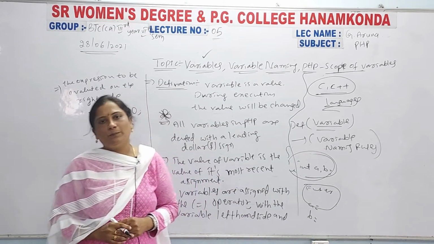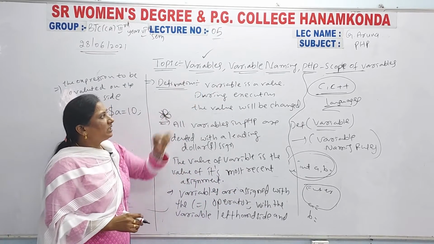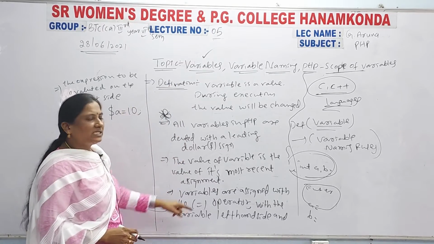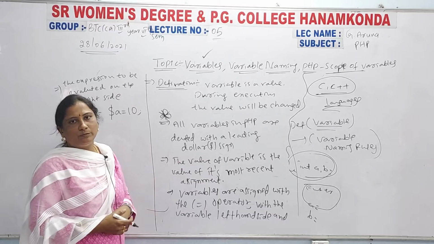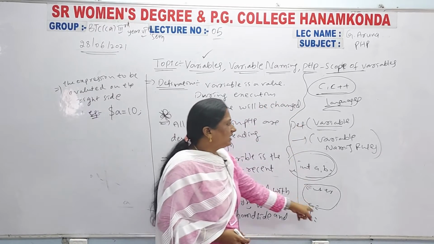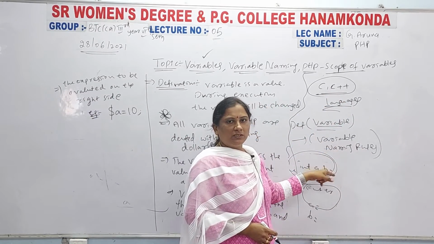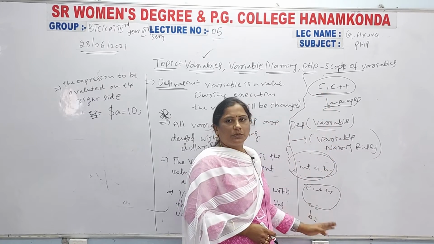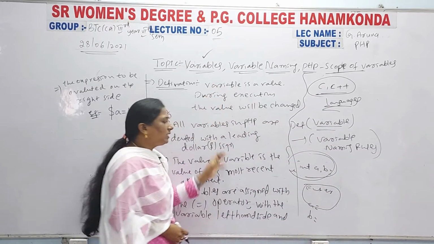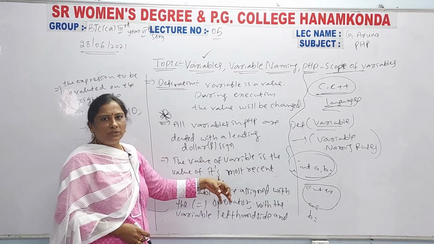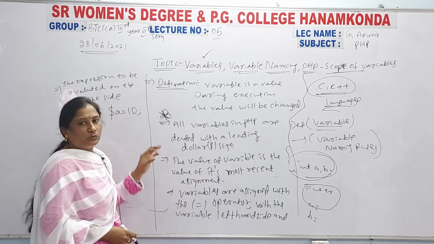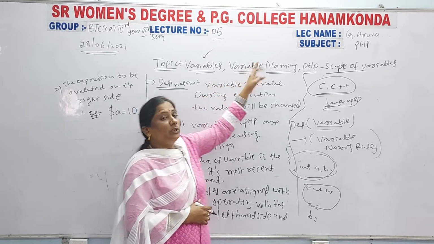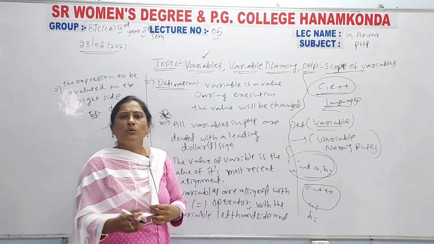So the variable will be completed. The next one is variable naming. Clear? This is the definition, and these are the points for variable. I explained these for your understanding. You don't have to write all of them in rough, but you must write this variable definition, and these points for variable. The next one is variable naming.